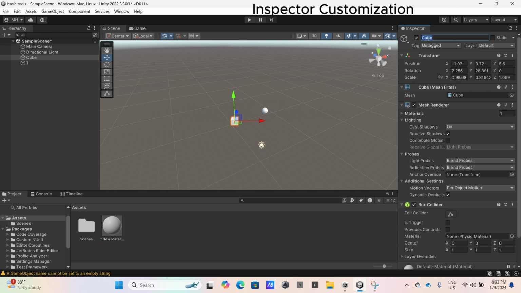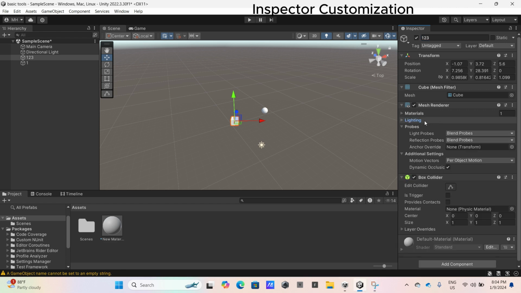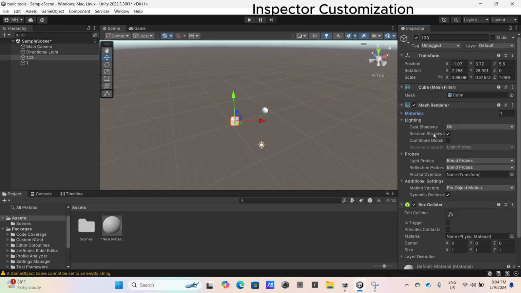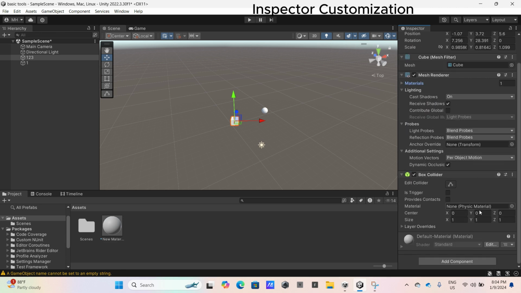You can change the name, change the position, play with lighting, and do anything you want in here. And you can edit the size here if you don't want to use the manipulation tools.